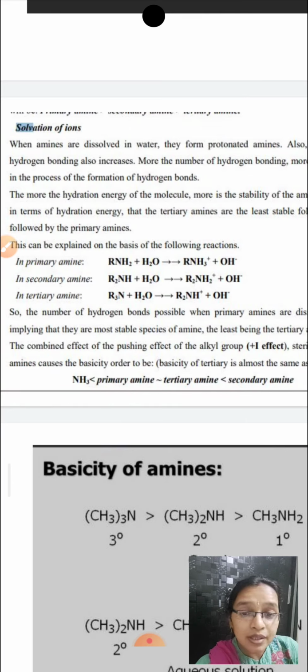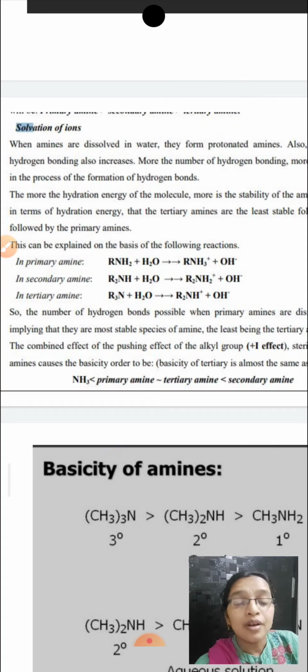So taking this steric factor into consideration, the order of the basicity of amines would be secondary is greater than primary is greater than tertiary.